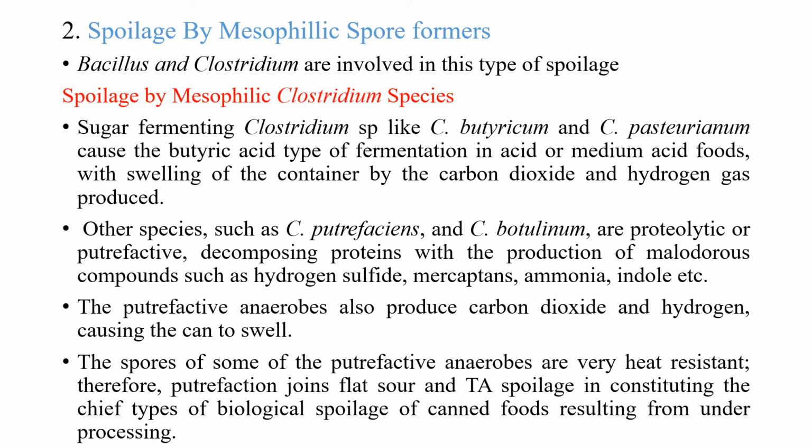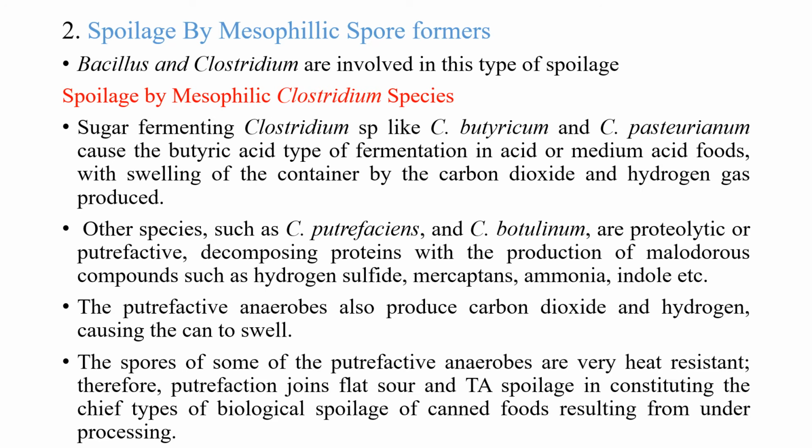And the second type is the spoilage by mesophilic spore formers. First we were seeing about the spoilage by the thermophilic bacteria. Now we are seeing about the spoilage by the mesophilic spore formers, and here Bacillus and Clostridia are mainly involved in this type of spoilage. First we will see the spoilage by the mesophilic Clostridium species.